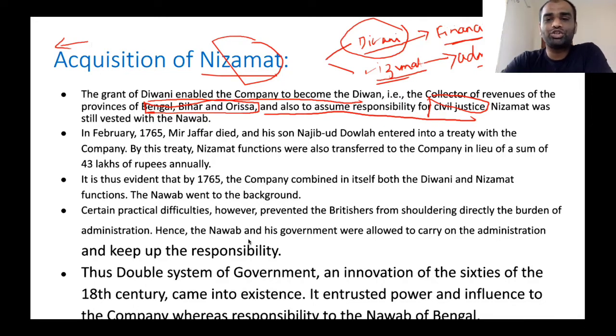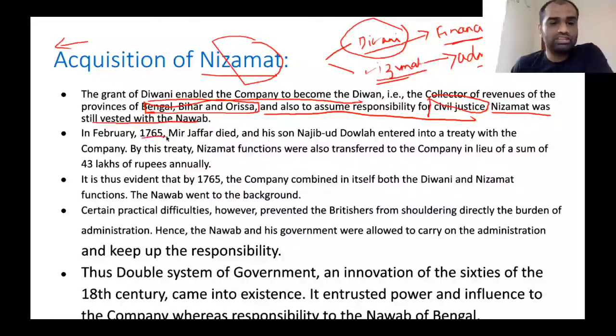So that's why they assumed the responsibility of only civil justice, not criminal justice, because they wanted to influence the decisions of civil justice administration, not criminal justice administration. Clear? So that's the reason why they assumed the powers of civil justice. Now, during this period, Nizamat was still vested with the Nawab of Bengal.